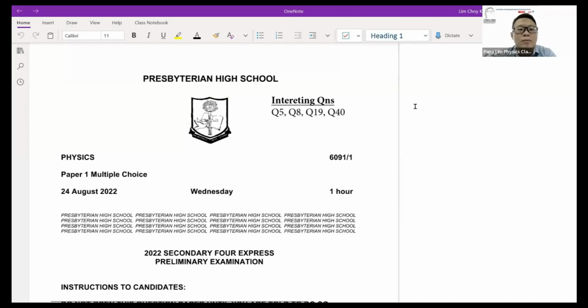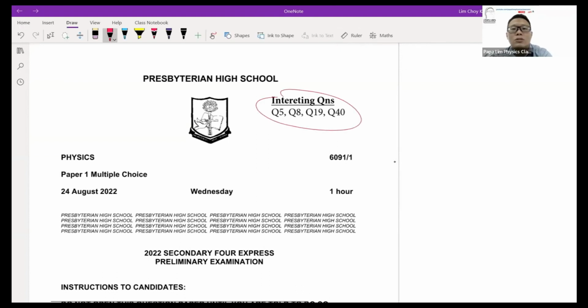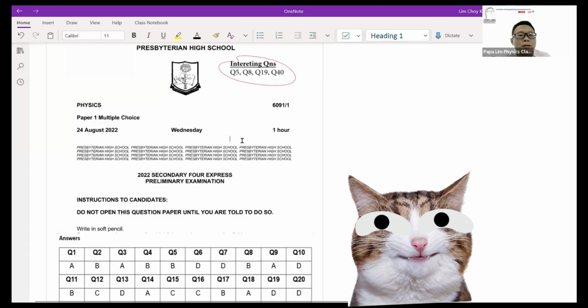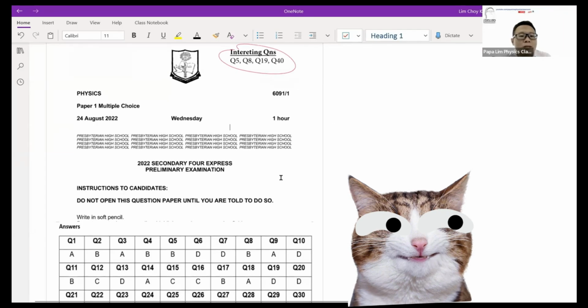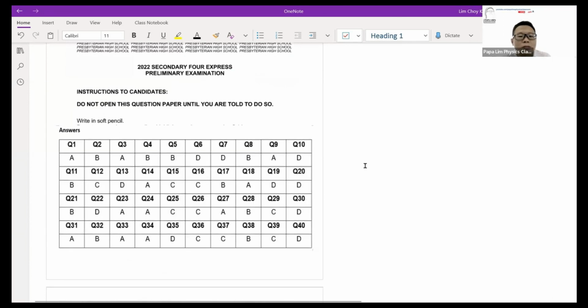Now, without delaying, let's look at the paper itself. Paper 1. In the paper, I have indicated some of the interesting questions that you might want to take a look at, questions that I find quite interesting. For those who have done the paper, you might want to pause here and take a look at the questions and the answers, to see what mistakes you might have made, or what questions you might want to take note of.